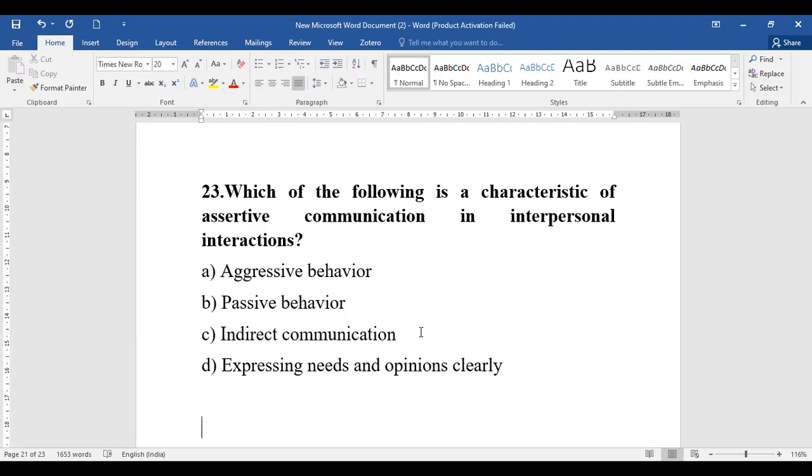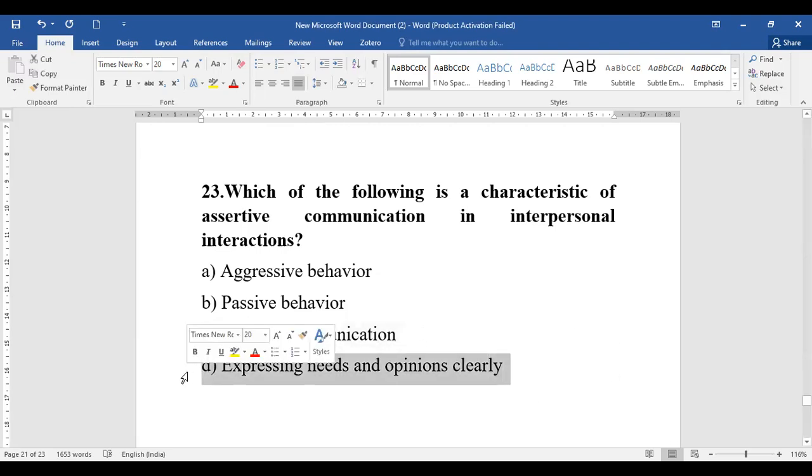So when we look at all the options, option number D, that is expressing needs and opinions clearly, will be considered as assertive communication in interpersonal interaction.